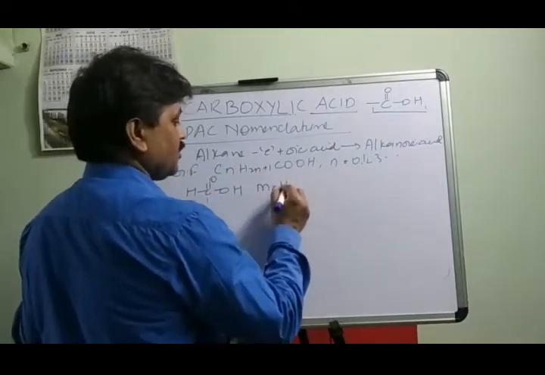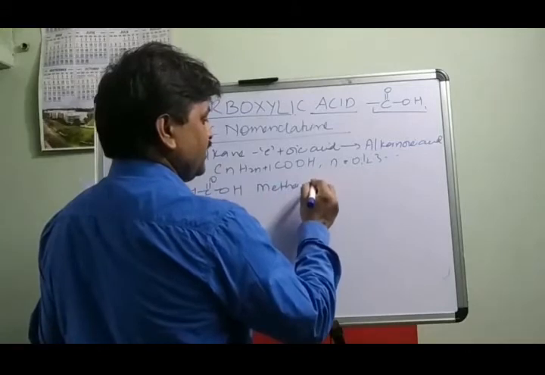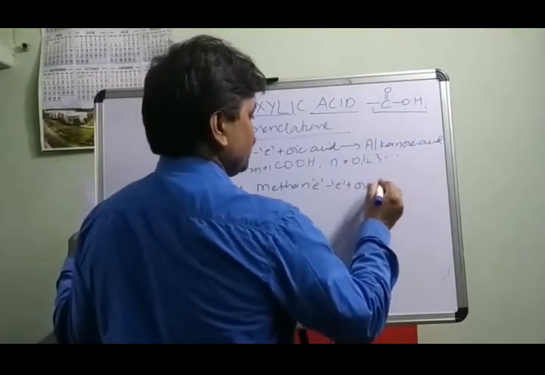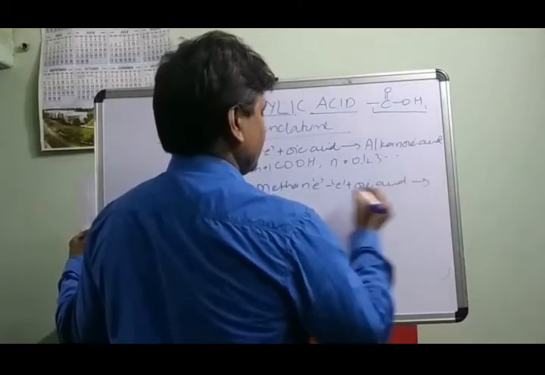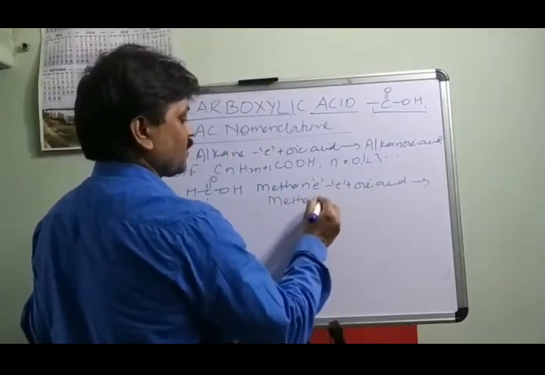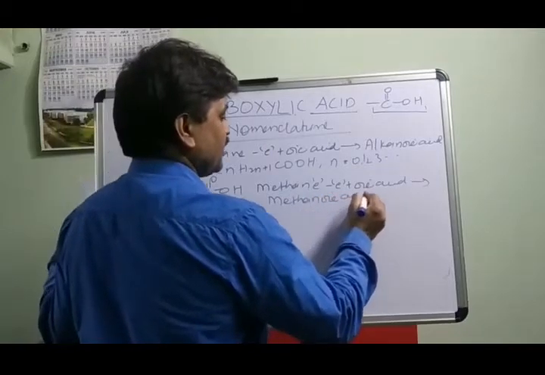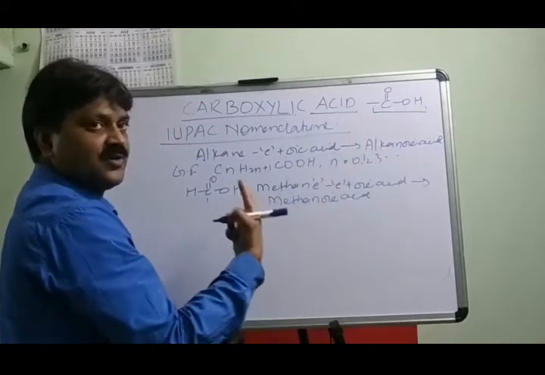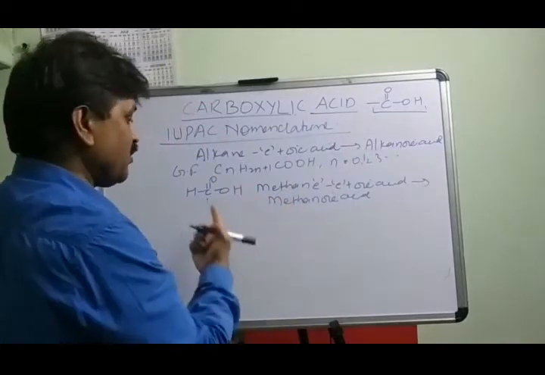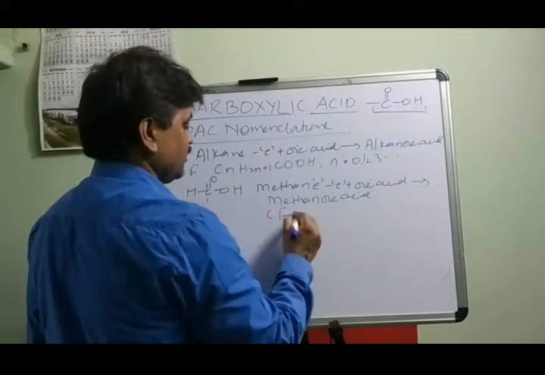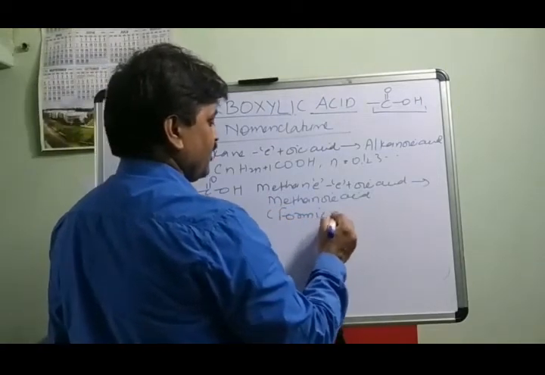Just like methane, one carbon is called methane, e is replaced by oic acid. So what would be the name of the compound? This is methanoic acid, and the common name of this compound is formic acid.